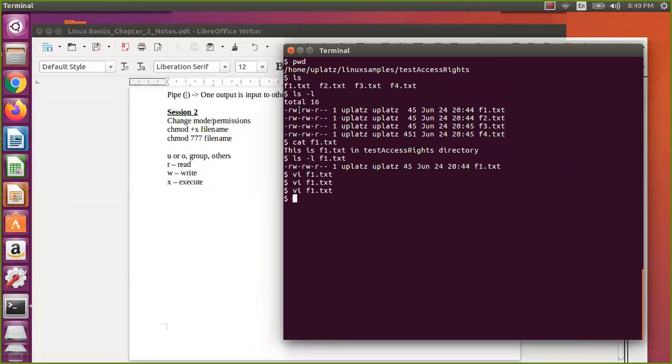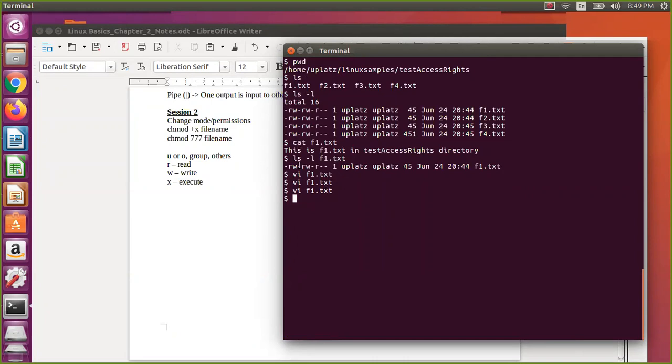And execute permission. The execute permission is not applicable to f1.txt because this is a normal text file. If it is an executable file, or if you're writing a script file or Python file, whatever the script may be, bash script or Python script or any script, or it may be a C executable, then it will come into picture. As of now, just hold on to that, we will see that in a moment after this. So means what, you have read permission, you have write permission.